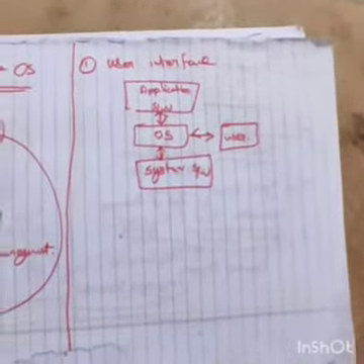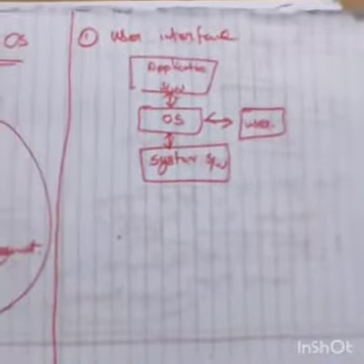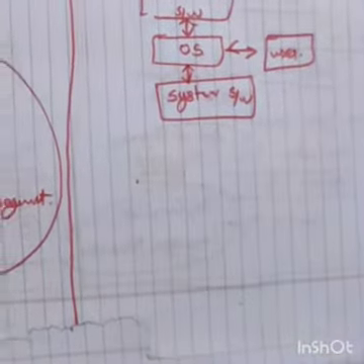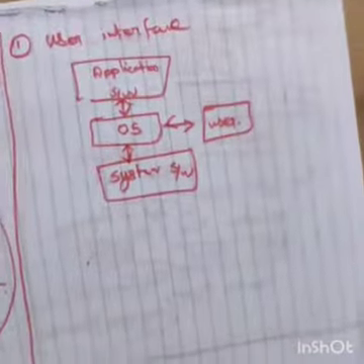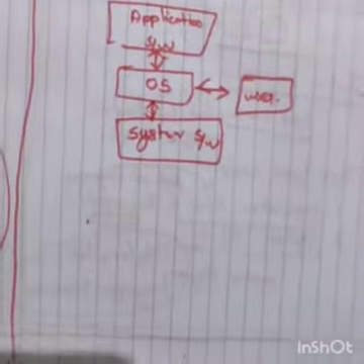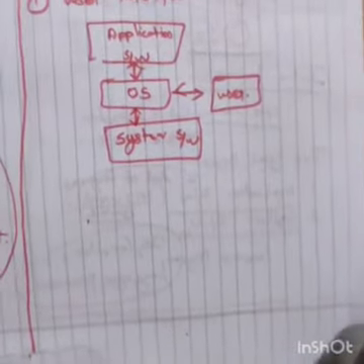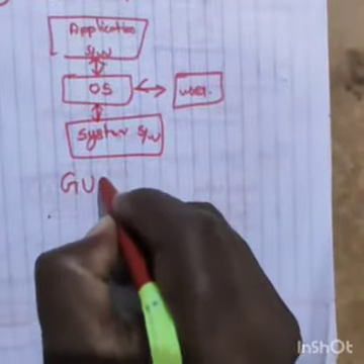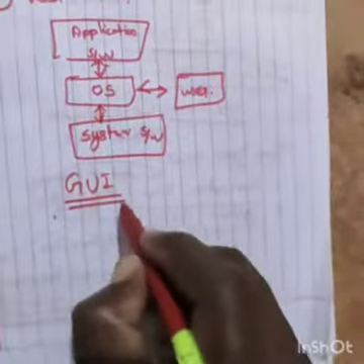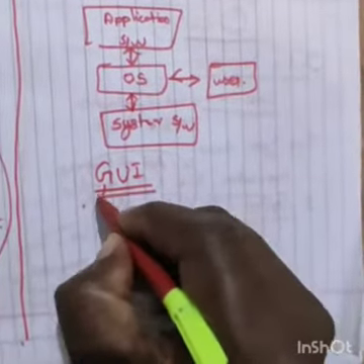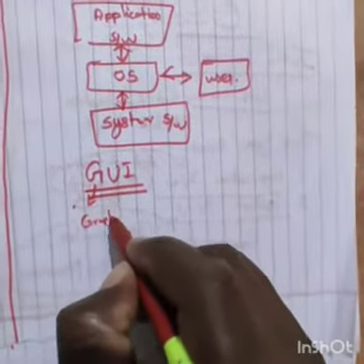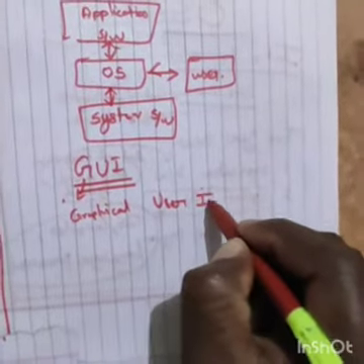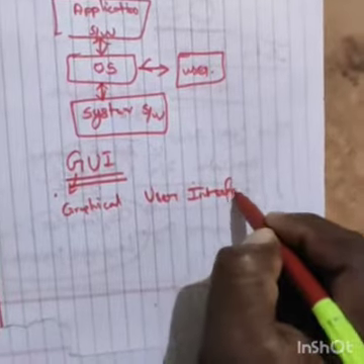Sir, what does user interface mean? Listen to me. The user interface is a graphical user interface.